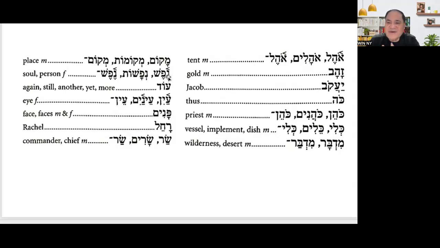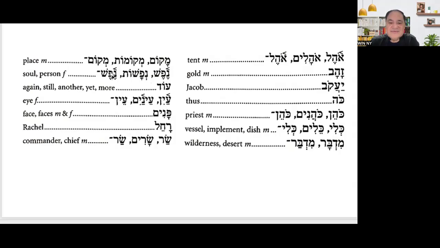But the word nefesh, which originally is soul, is the real you. That's the real you. So that when God created Adam and Eve, God created him as a nefesh. Okay? And then nefashot is the plural.